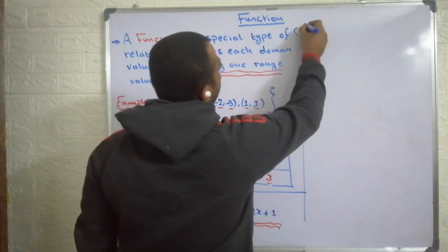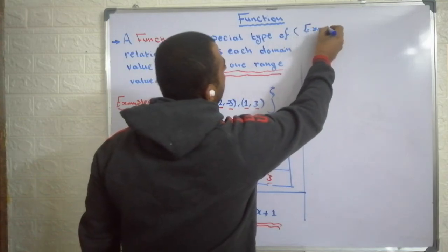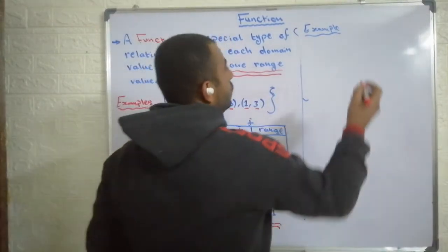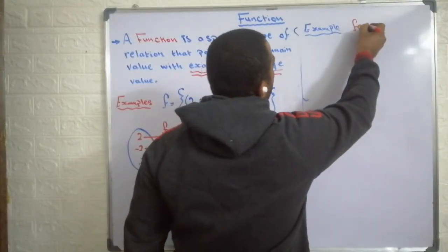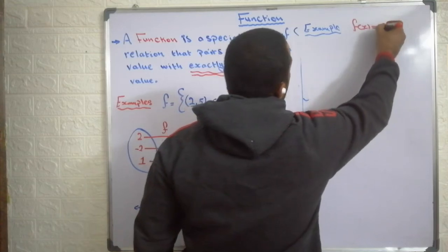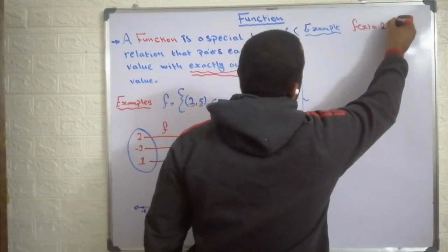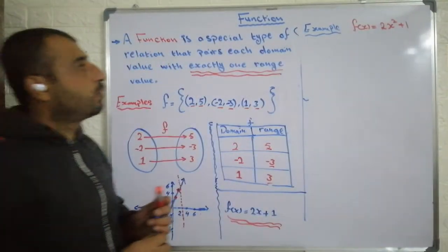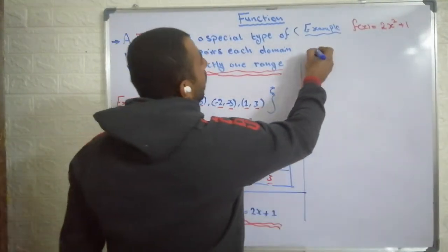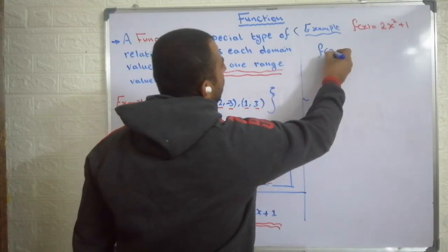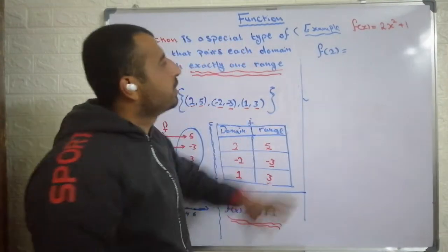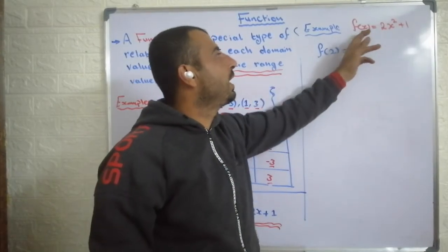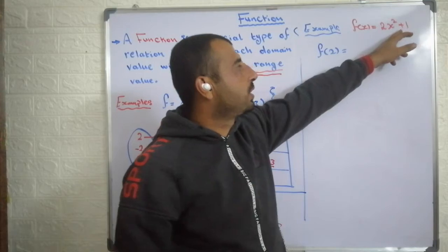For example, assume f of x is equal to 2x squared plus 1. And I ask you to find the value of f of 2, which means the image of 2 under the rule of this function. The rule of the function is 2x squared plus 1.